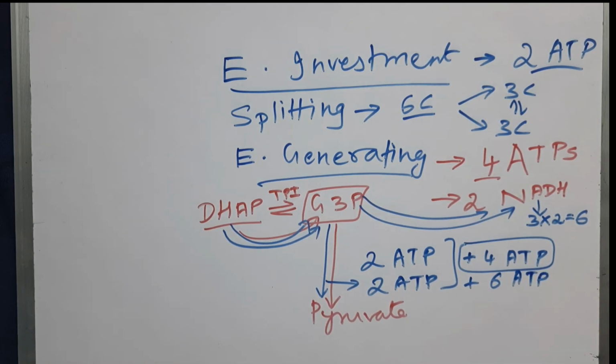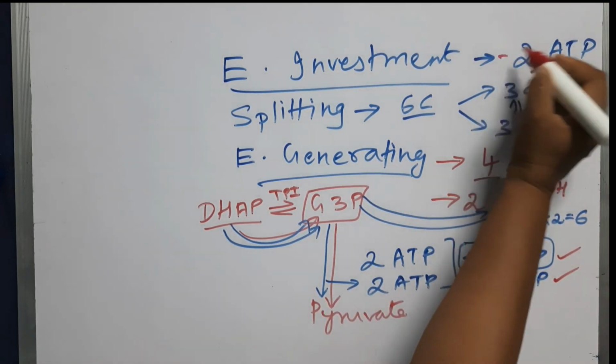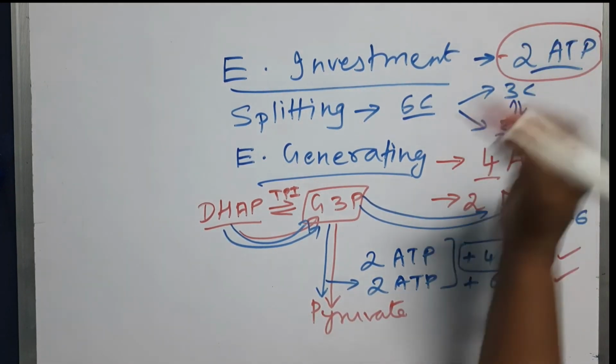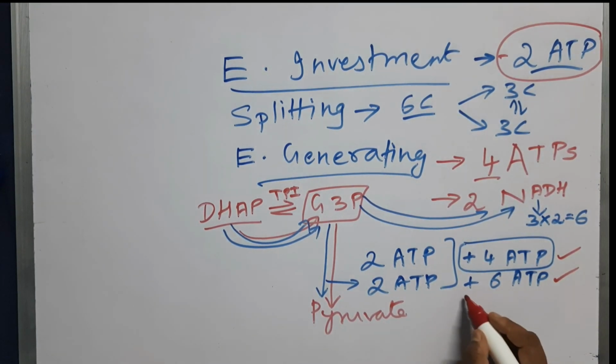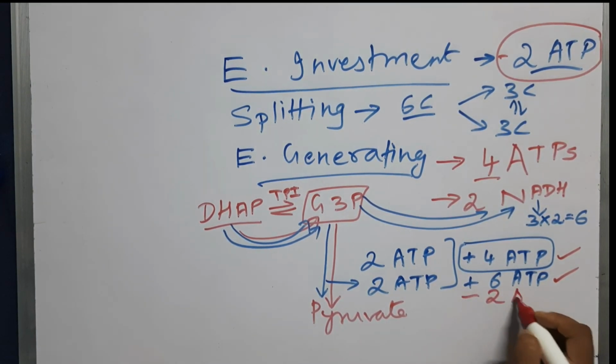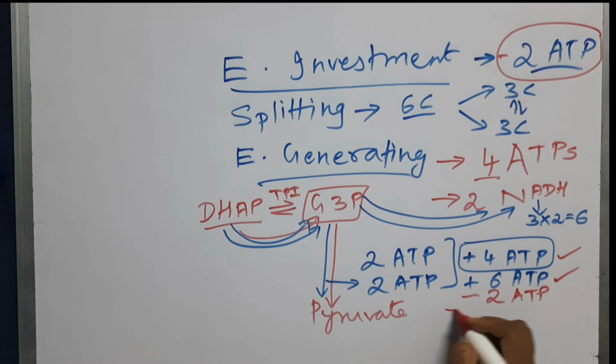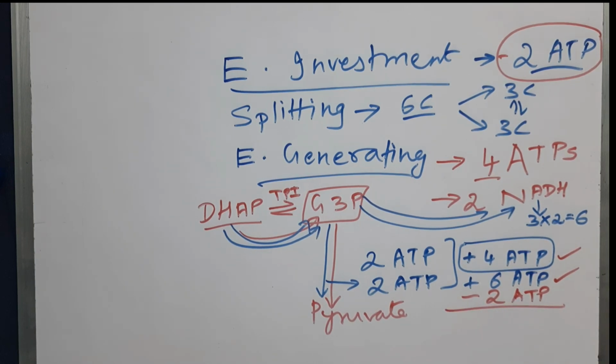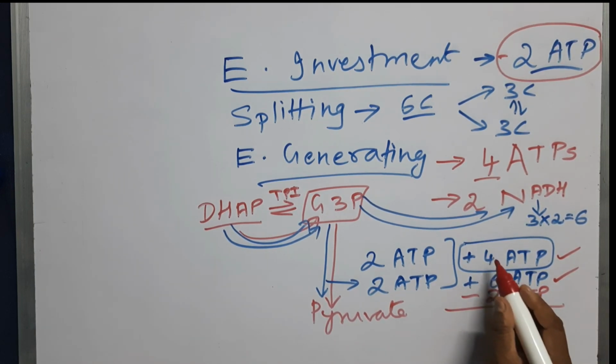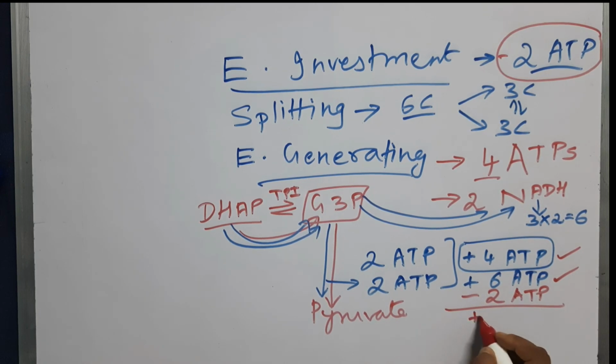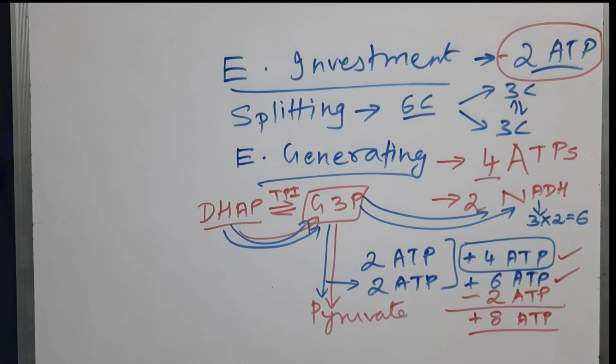So in total we are producing 4 plus 6, 10. But don't forget, in energy investment we have used 2 ATPs in the beginning, so minus 2. When you calculate, 4 plus 6 is 10, 10 minus 2 is 8. Plus 8 net ATPs are formed in aerobic glycolysis.